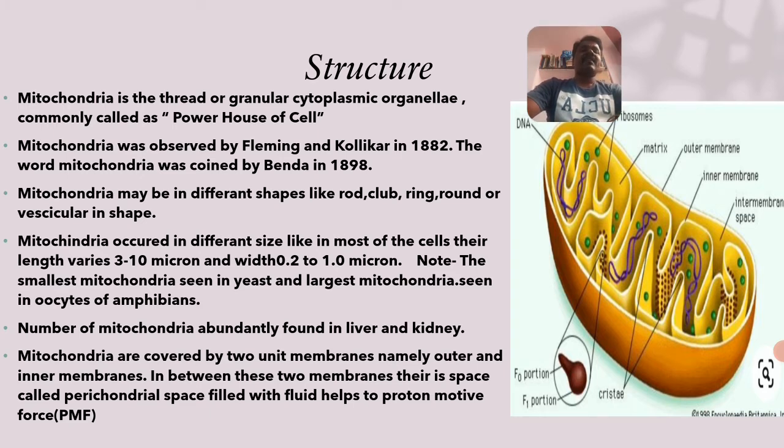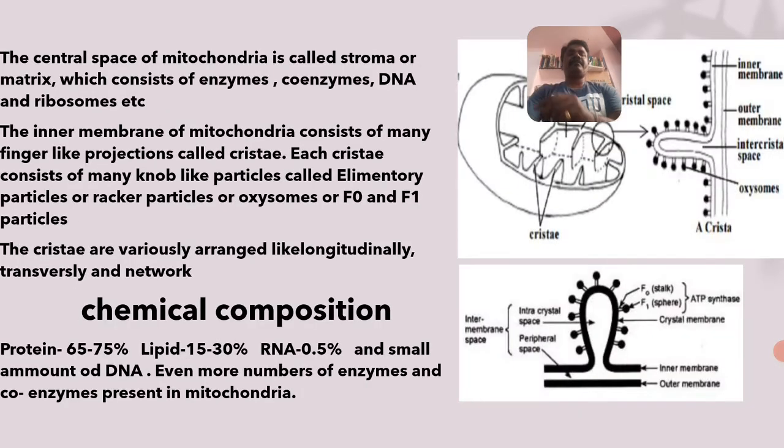Those particles have different names, one being the F0 and F1 particles. One is the F0 portion and another one is the F1 portion, which are shown in the diagrammatic representation. The thorough explanation is in the next slide. See, the central space of mitochondria is called the stroma or matrix, which consists of enzymes, coenzymes, DNA, and ribosomes.